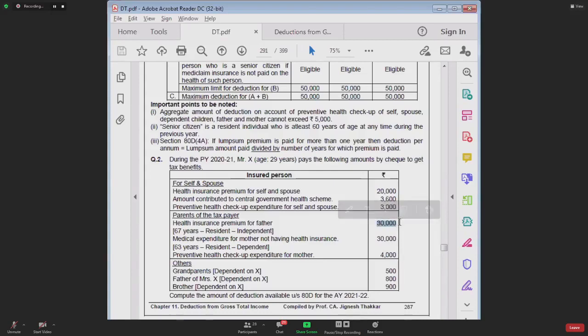Plus this 30,000 is how much? 33,600. 33,600 plus this 30,000 is how much? 63,600. But that will be restricted to 50,000. So for group 1, 25,000. For group 2 parents, 50,000. So total is 75,000. Have you understood this?